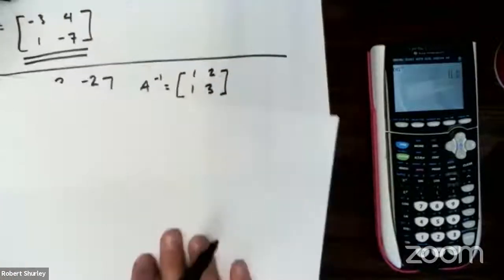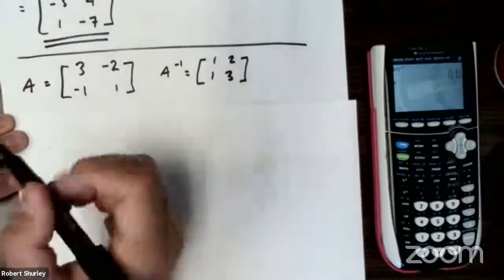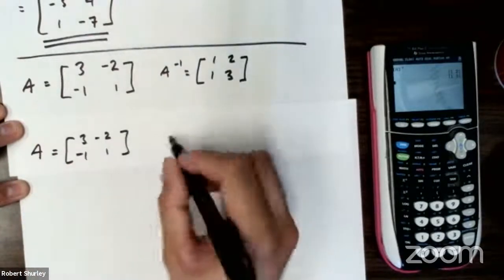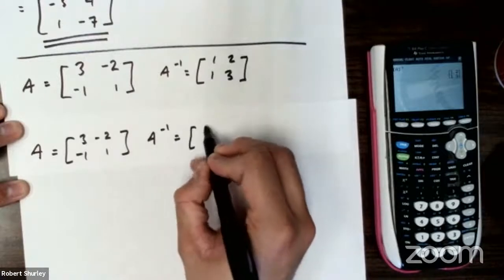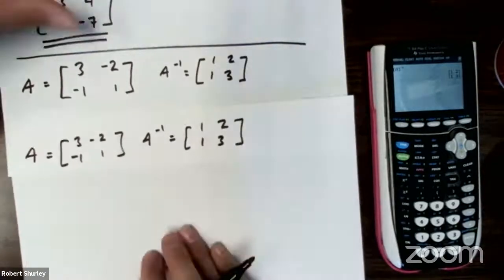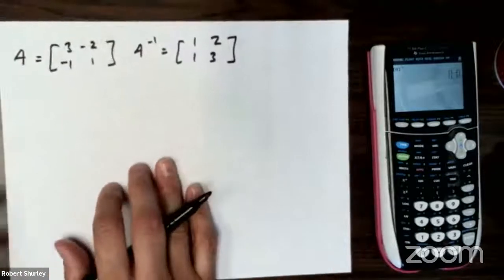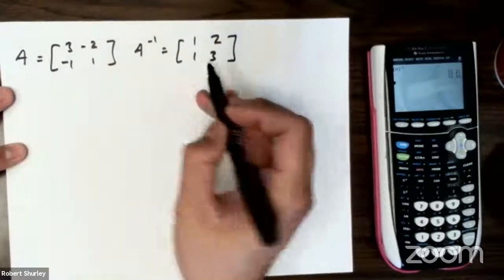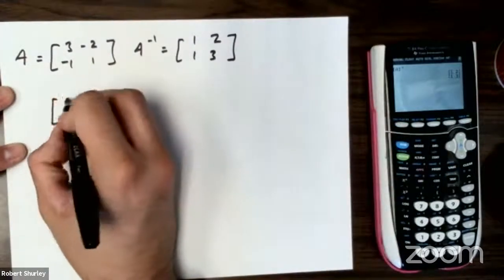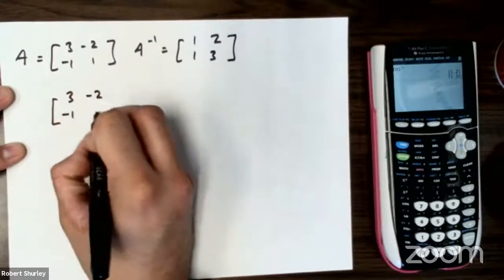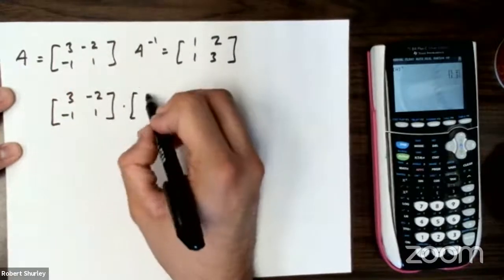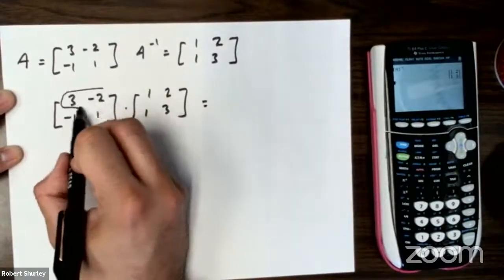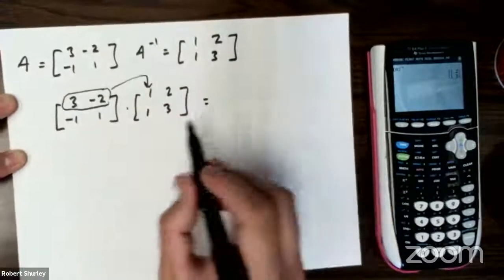So I've got these two matrices: 3, -2, -1, 1, and 1, 2, 1, 3. And I'm going to multiply them to see that I get the identity matrix. Because if I multiply them together, I should get the I. So 3, -2, -1, 1 times 1, 2, 1, 3. Same thing, we've done this quite a bit now. Dunk it in there, and I get